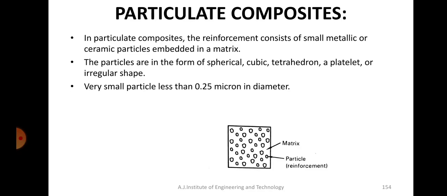They are very small particles, less than 0.25 micron in diameter. So you can imagine it's almost completely powdered form. The diameter is 0.25 micron, which is very small, isn't it? It doesn't have fibers, it's a powdered form. That's why it's called particulate composites.